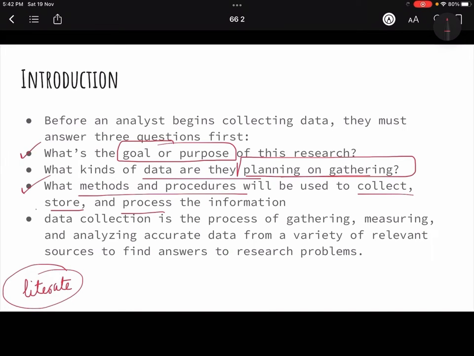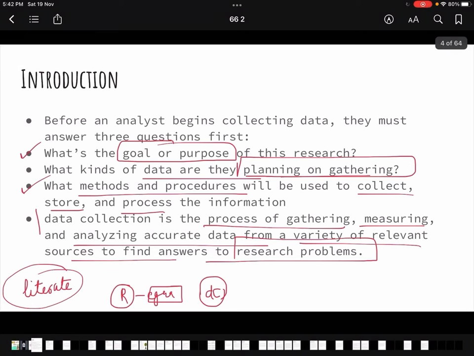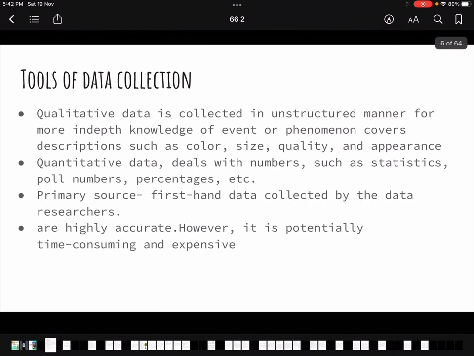So in short, we can say, what is data collection? It is a process of gathering, measuring and analyzing accurate data from a variety of relevant sources to find answers to the research problems. What is the research problem? Employment generation in rural areas. This is my research topic or research problem. Then data collection would be the first step. And what happens in data collection? Gathering the information, measuring and analyzing the information, right? So I hope you have understood the basis of it.